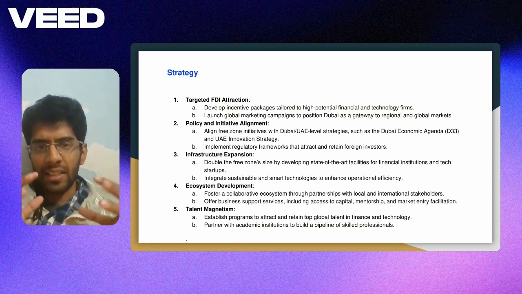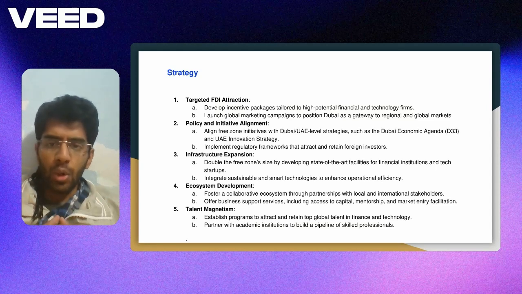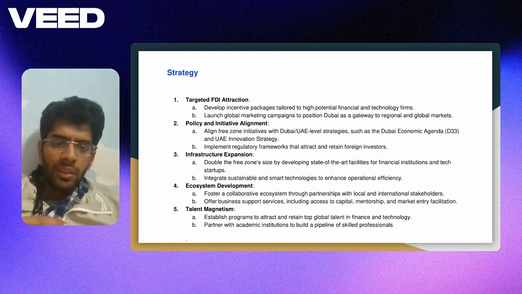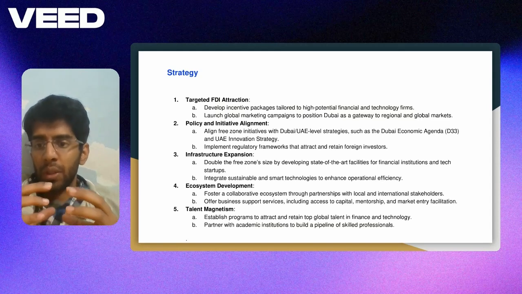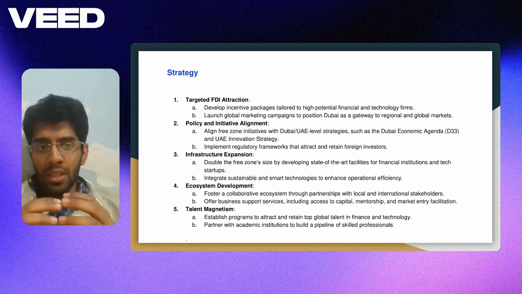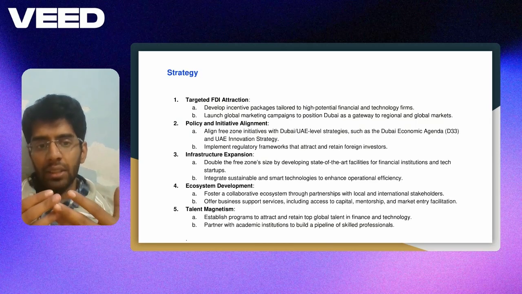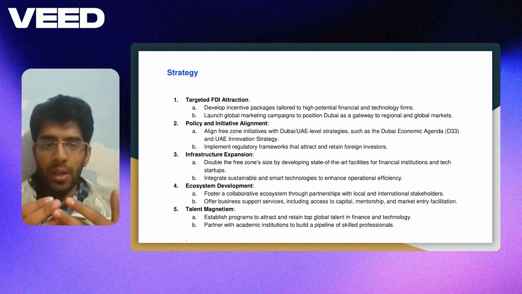And the idea over here is to let all the companies operating in the global free zone thrive. The fifth is talent magnetism. We need to make sure that we have the best work-life balance programs or best corporate programs in place, so that we could attract global talents from across the world.